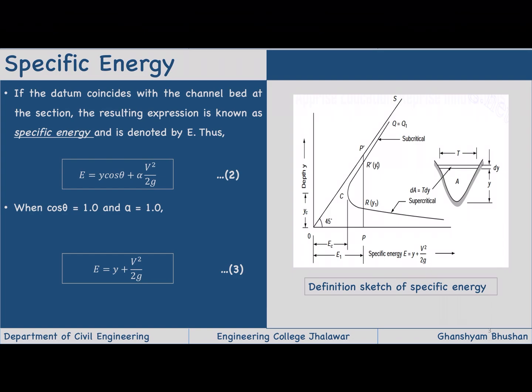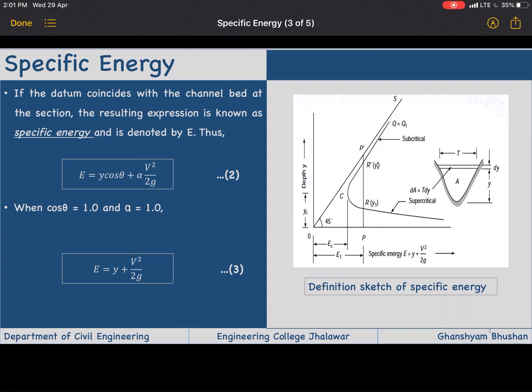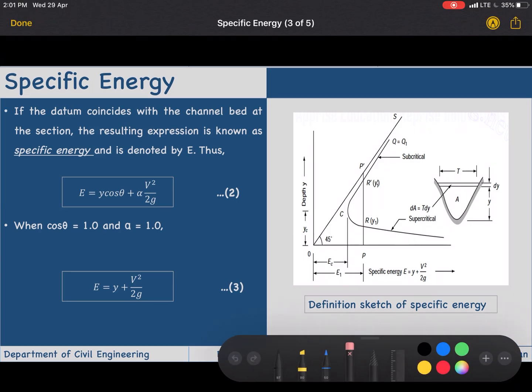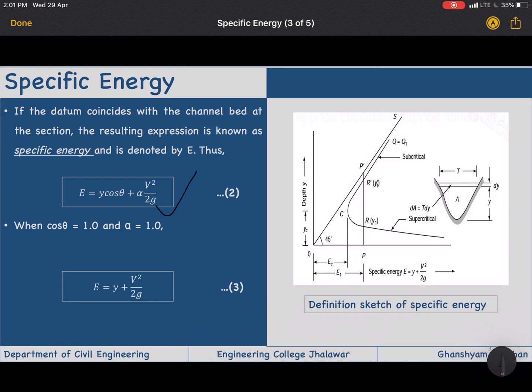So E will be equal to, since we are taking the energy with respect to datum only, Z will vanish and E will become y cos theta plus alpha v square upon 2g. This is the expression for specific energy.